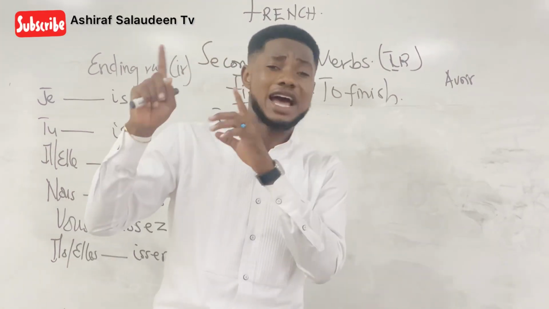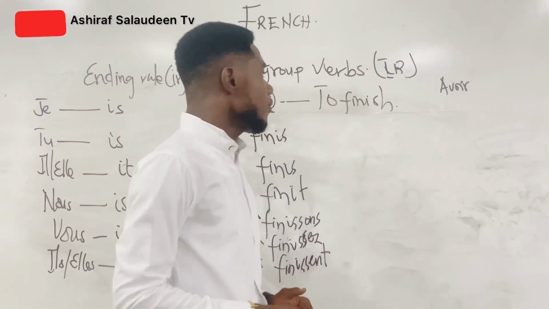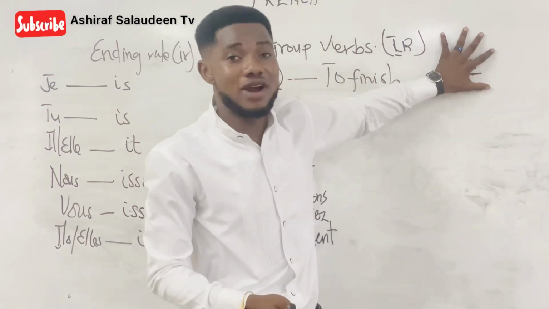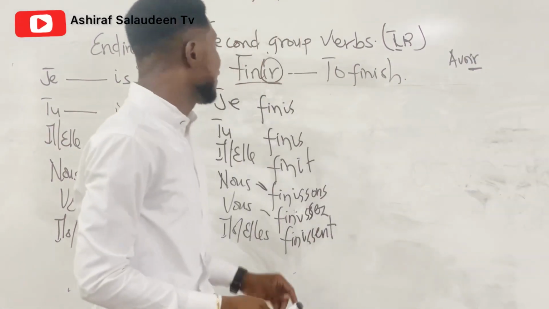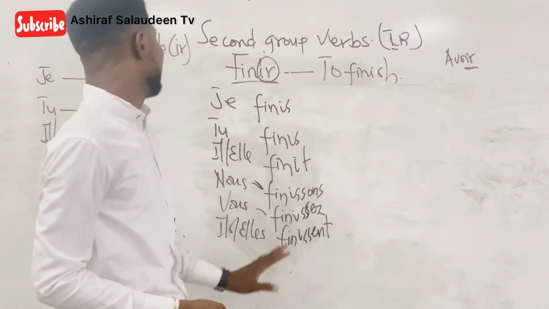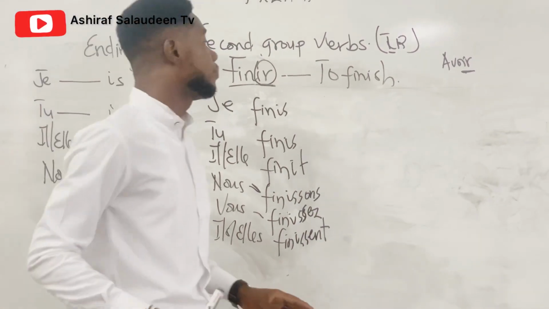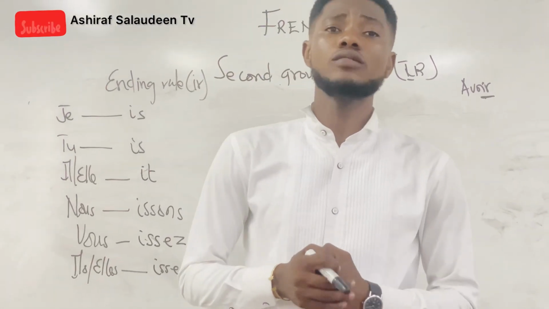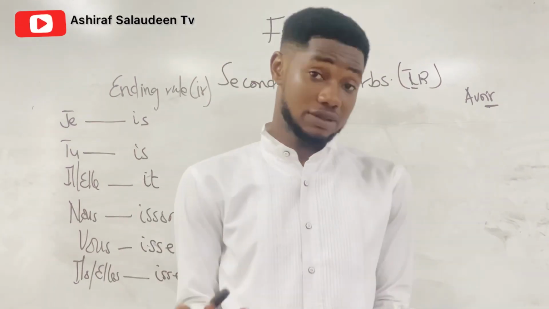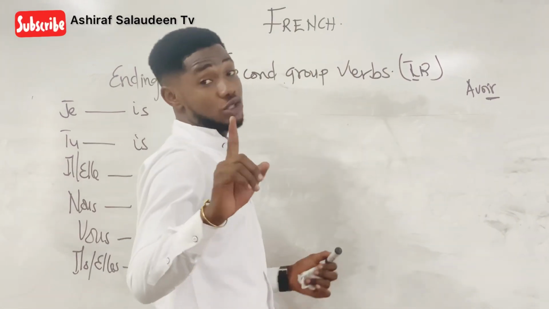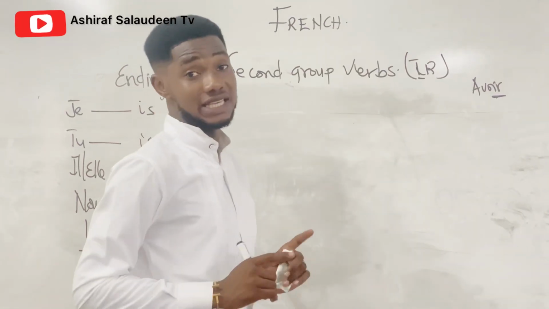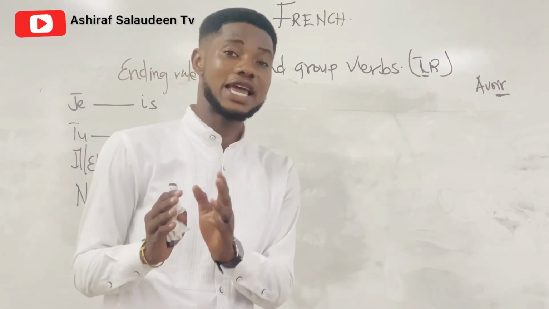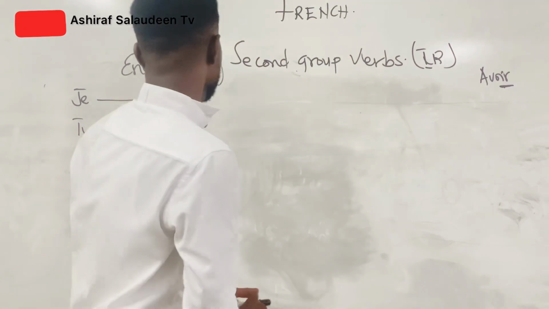that end with OIR, we will come to that. There are some verbs that end with OIR, just like avoir, but they are not part of avoir though. Avoir is an exceptional verb. Okay? Then we conjugate it using the end rule, as simple as we did in the previous. So we will take another example so that we can be abreast with such verbs. Okay? But do not forget, apart from finir and choisir, you are supposed to get 5 other second group verbs that are verbs that end with IR and learn how to conjugate them using the end rule.